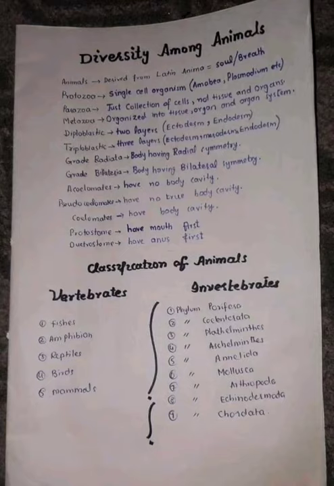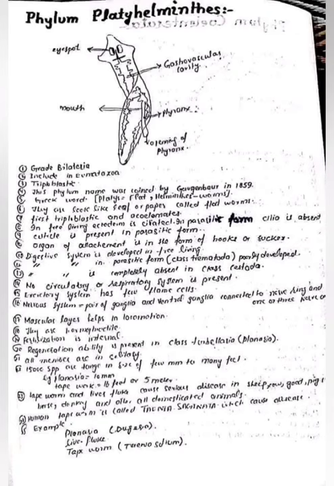The word animal is derived from the Latin word anima, which means soul or breath. And if we talk about the classification, then we have vertebrates and invertebrates. Vertebrates have a backbone, which include fish, amphibians, reptiles, birds, mammals. Invertebrates don't have a backbone. These include Porifera, Coelenterata, Platyhelminthes, Aschelminthes, Annelida, Mollusca, Arthropoda, Chordata.